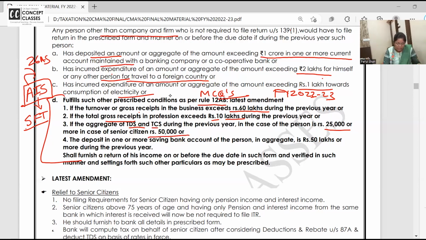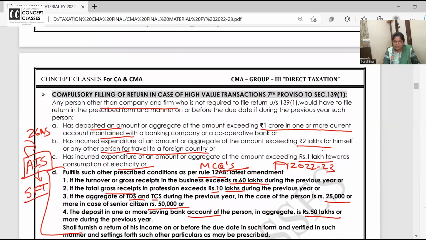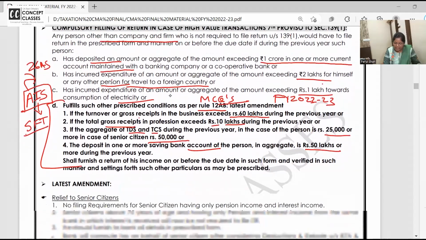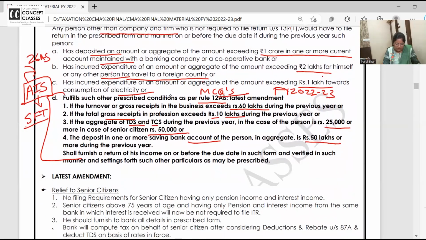Deposit in one or more saving account more than 50 lakhs. So in current account, how much you have deposited? More than 1 crore. And in saving account, how much you have deposited? 50 lakhs. All these conditions are or. Then they have to file the return before due date and verified in such manner and all.